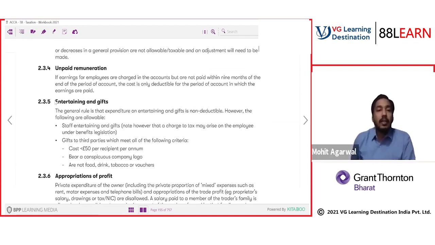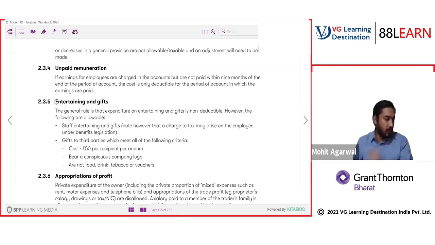Now, gifts to third parties, for example customers, must meet all of the following criteria. For example, if I give a pen, the pen should have the company logo. The cost should be less than 50 pounds, and it should not be food, drink, tobacco or vouchers. The item cannot be food, drink, tobacco, or vouchers. Simple rule.